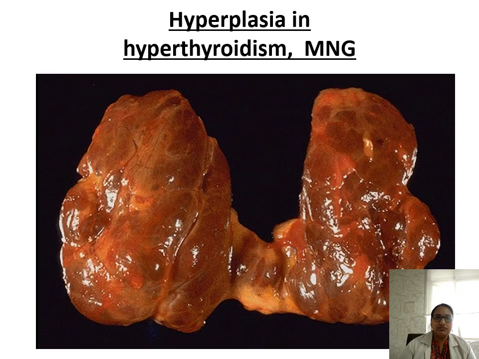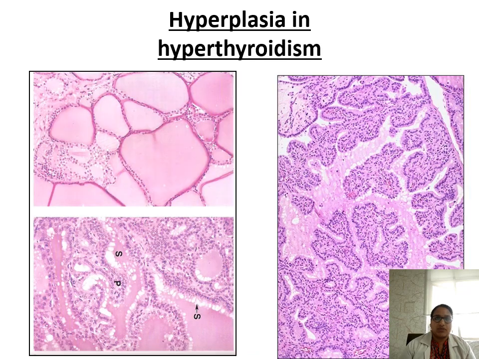And this is the thyroid. It has enlarged because of the hyperplasia, in multinodular goiter. And this is a normal thyroid. Here we can see an increased number of follicles. And the characteristic feature for hyperplasia is this, called scalloping.